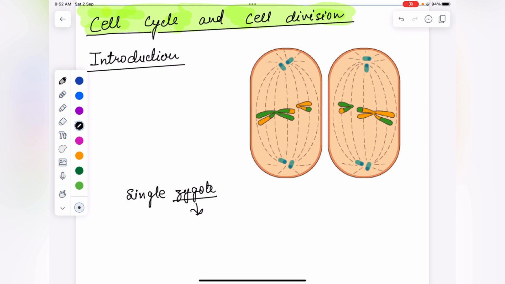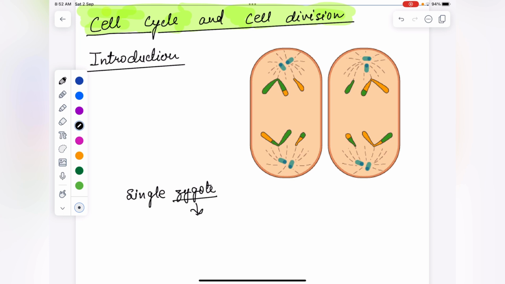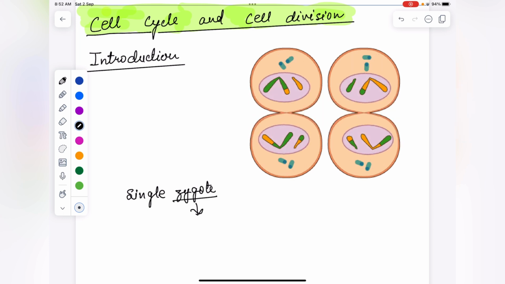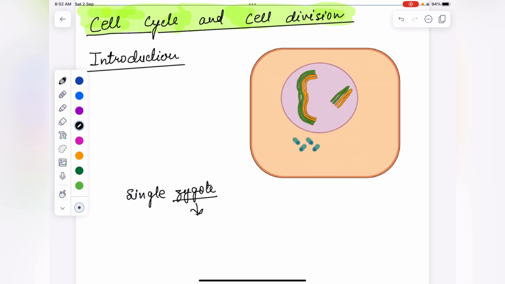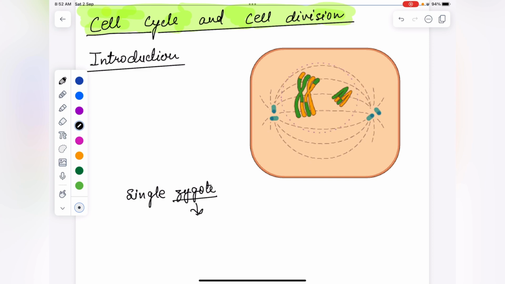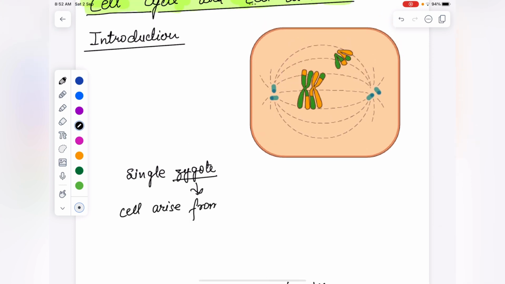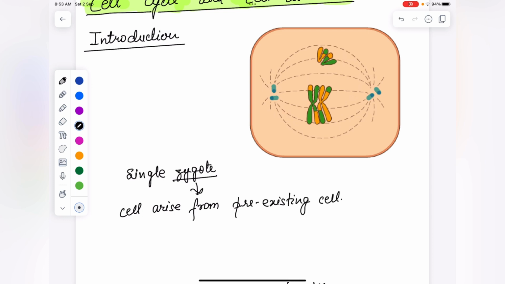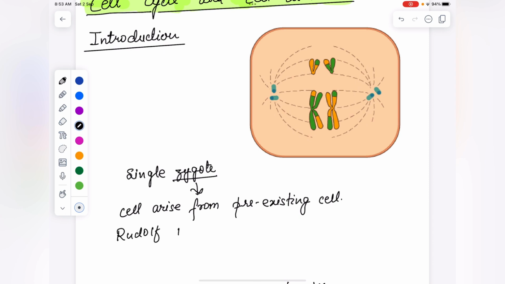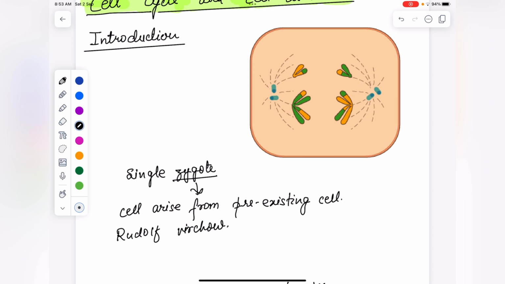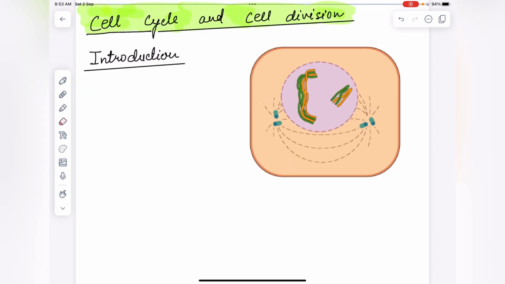We have studied the scientist who gave the cell theory, that all cells arise from pre-existing cells. That scientist was Rudolf Virchow. What he explained is that all cells arise from pre-existing cells. So who has given this? Rudolf Virchow.